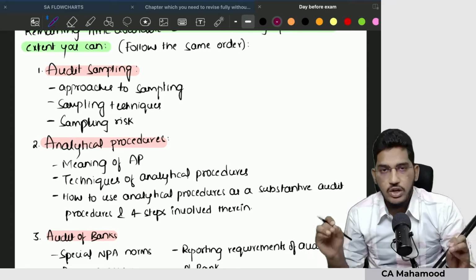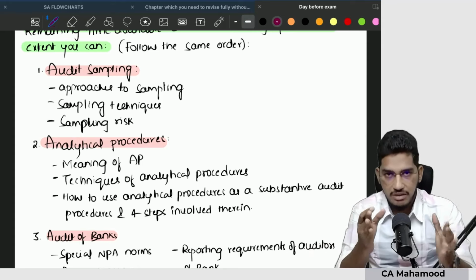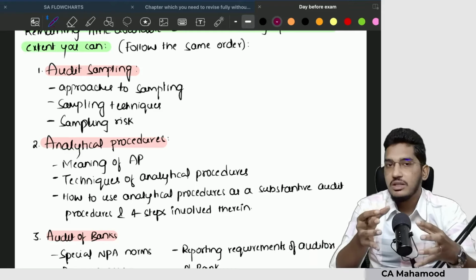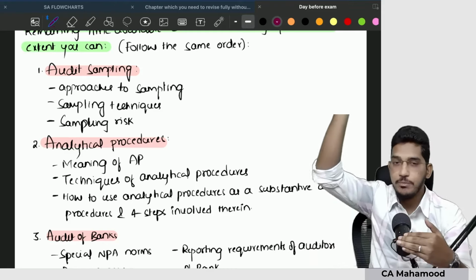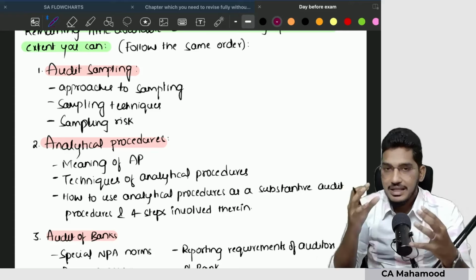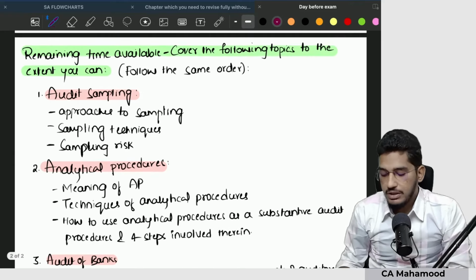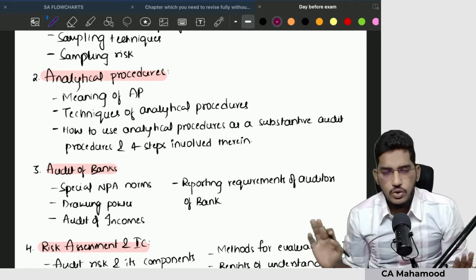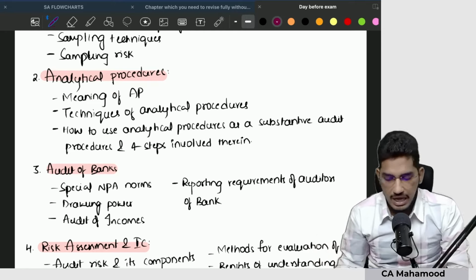Whatever you can cover in between the time available, leaving out that last 2-3 hours, after you have covered the top priority and standards chapters, in that time available, you try to cover the below mentioned concepts. Follow the same order, try to cover as much as you can. No compulsion, try to cover as much as you can.